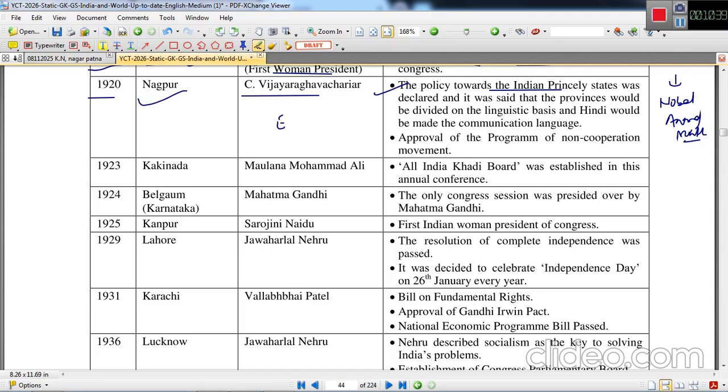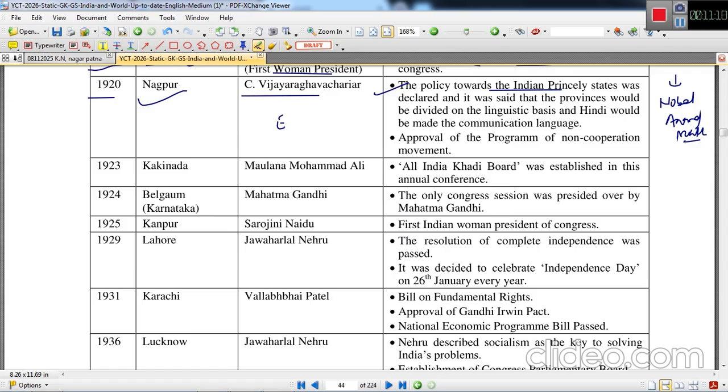Congress did not want to involve itself in the matter of Indian princely states, and the people of the princely states wanted certain freedom to be allowed to them, and princely states to be a part of the national movement, because most of the princely states were not against the British Empire. They fought initially, but they were complacent in a later period.